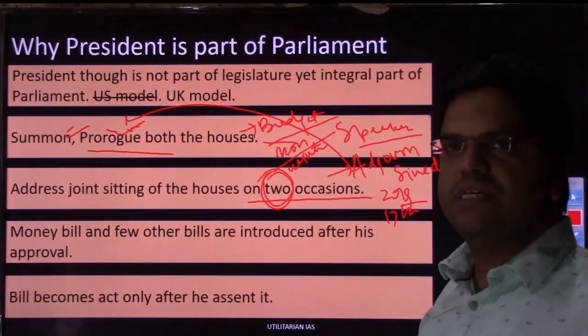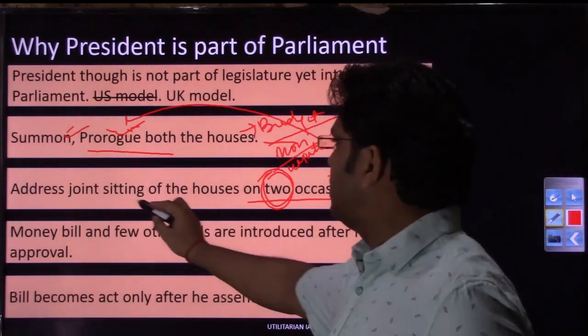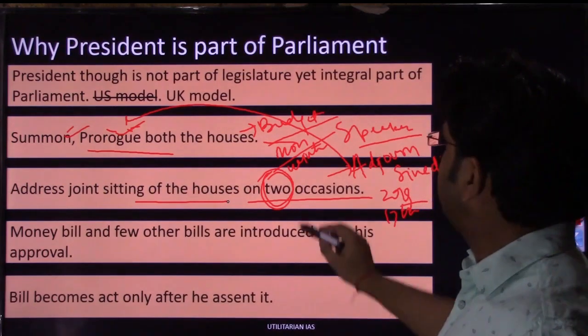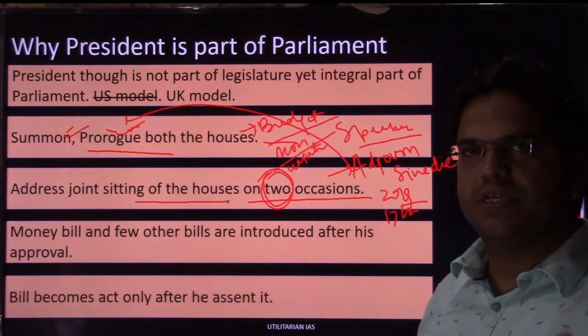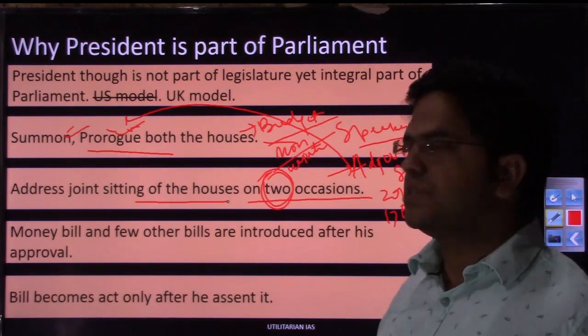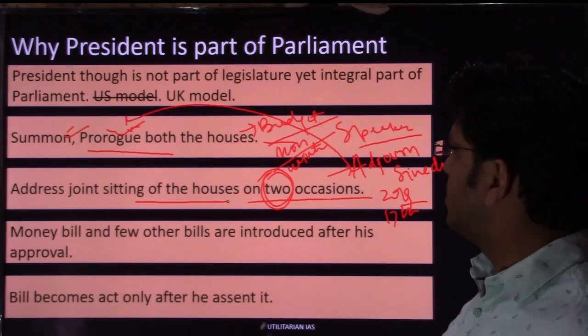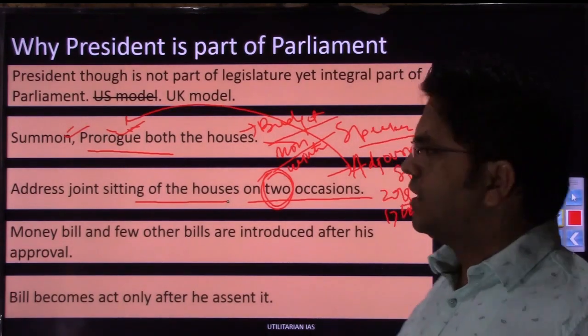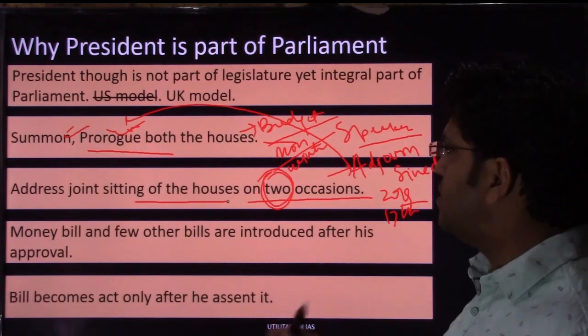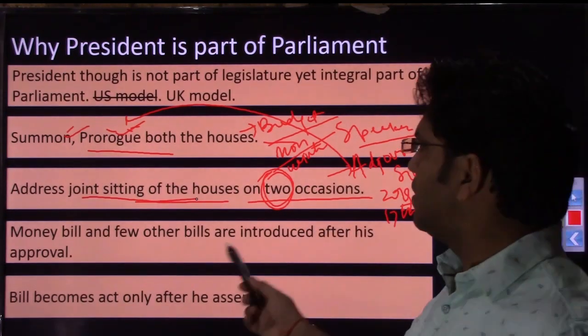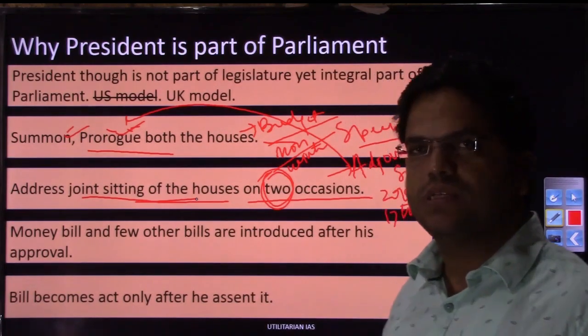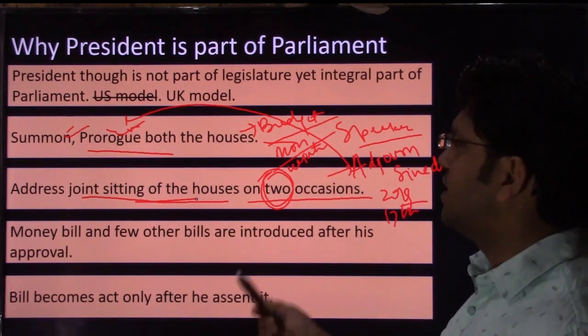On the second occasion, the president addresses the joint sitting of both the houses at the starting of the budget session in January. Both houses, Rajya Sabha and Lok Sabha, will sit together, and the joint sitting will be addressed by the president. So the power to address a joint sitting of both the houses lies with the president. That is another power.